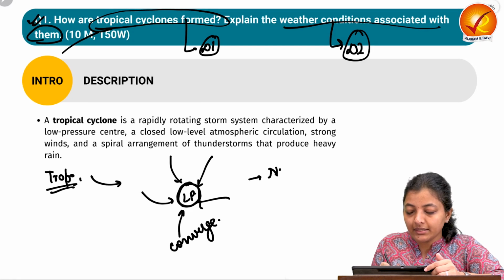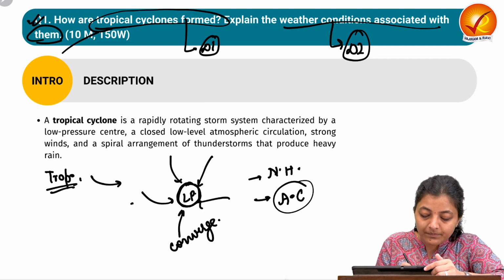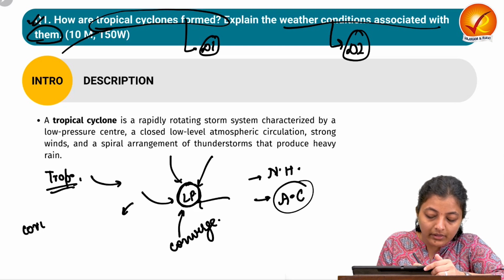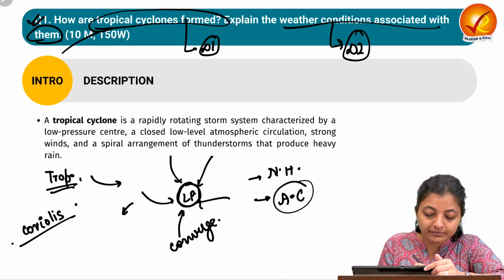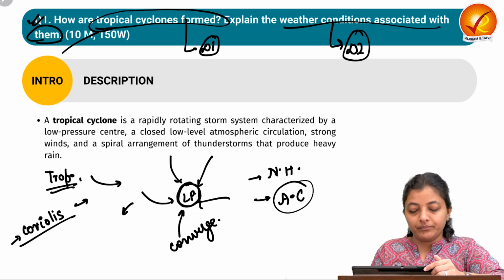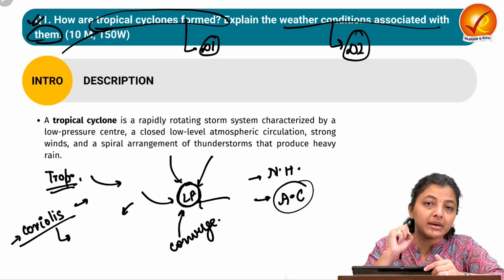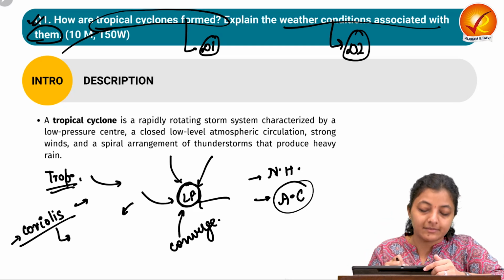Then in the northern hemisphere, it starts rotating in the anti-clockwise direction. So for this, there are certain conditions like the requirement of the Coriolis force. So the strong Coriolis force is required. So that is why the tropical cyclones are not formed nearby equator within 4 to 5 degrees.